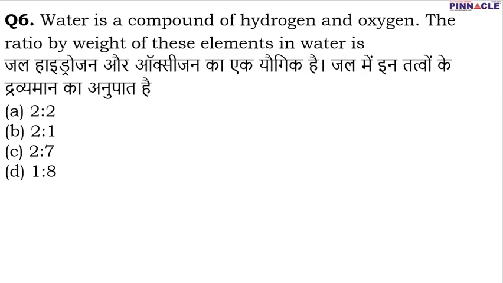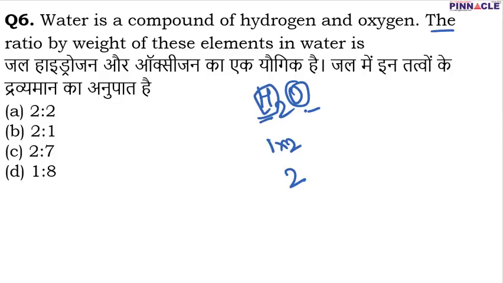In question number 6, it has been asked that water is a compound of hydrogen and oxygen. We all know that the formula of water is H2O, and it is a compound of hydrogen and oxygen. So the question is: the ratio by weight of these elements in water is? Like, what is the ratio of the weight of hydrogen and oxygen present in water? We know that the atomic mass of hydrogen is 1, and since we have 2 atoms of hydrogen, the total weight of hydrogen is going to be 2.